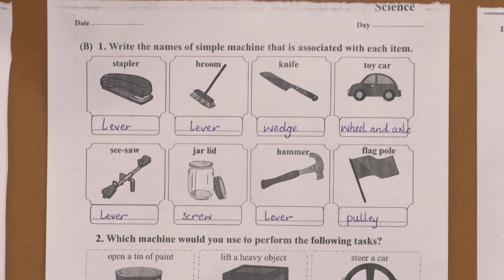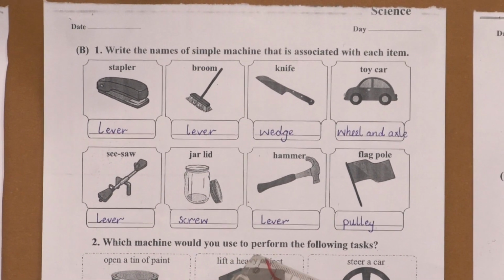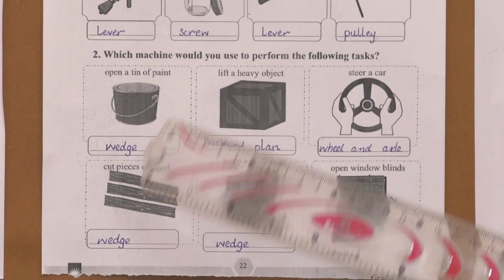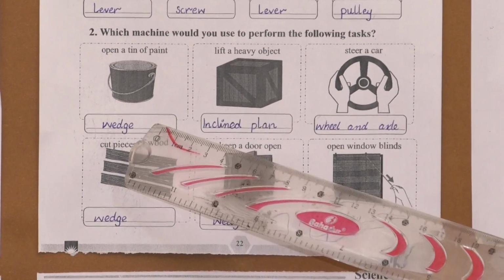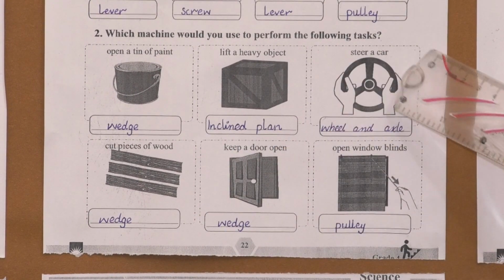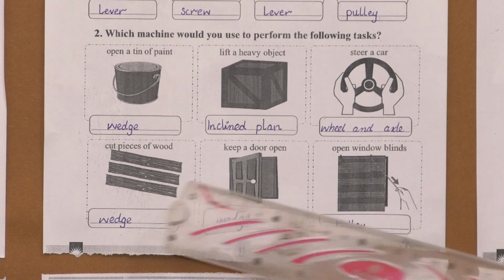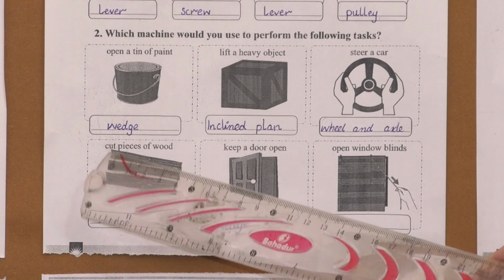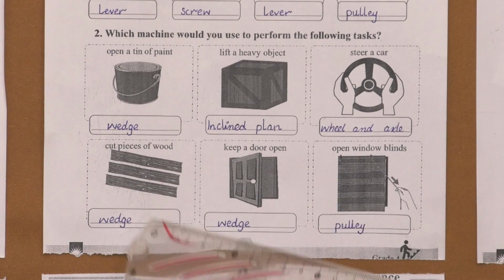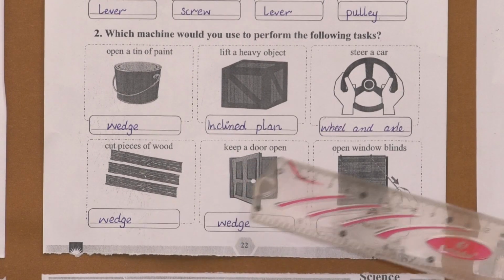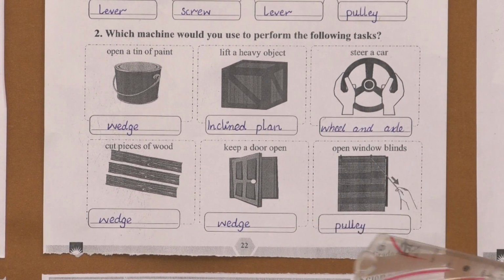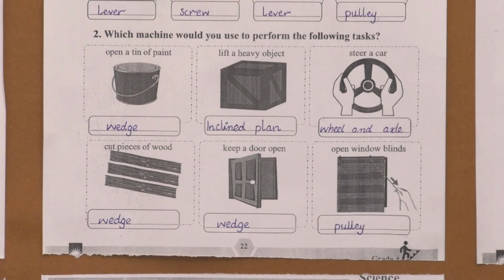Our question number 2 on page number 22 is, which machine would you use to perform the following task? Open a tin of paint, we will use a wedge. Lift a heavy object, we will use an inclined plane. Steer a car, we will use wheel and axle. To cut pieces of wood, we will use a wedge. Keep a door open, we will use a wedge. Open window blinds, we will use a pulley.